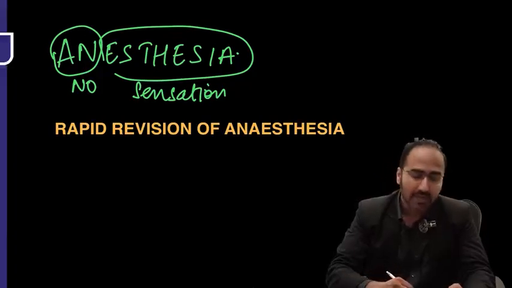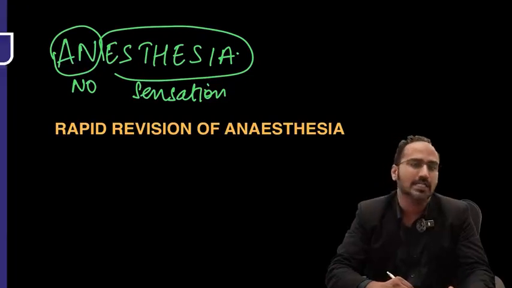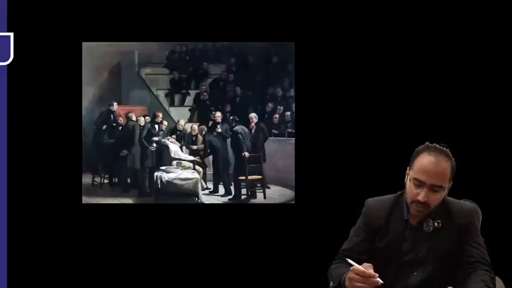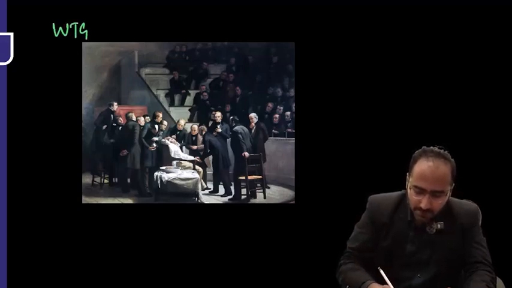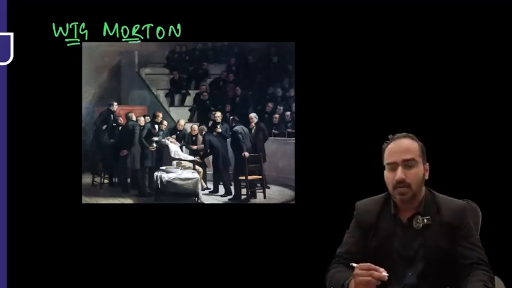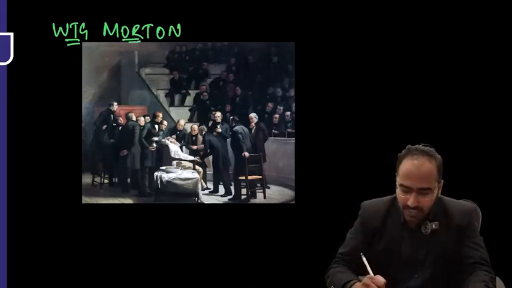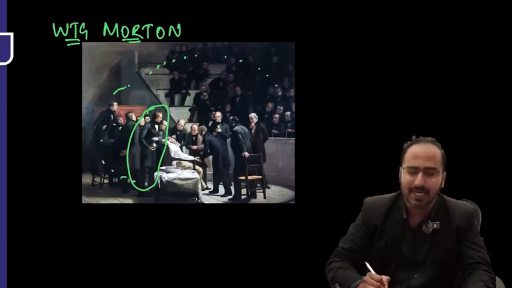Now guys, going back to the history of anesthesia, who was regarded as the father of modern anesthesia? W.T.G. Morton was regarded as the father of modern anesthesia. Why is he regarded as the father of modern anesthesia? Because Morton gave the public demonstration. You can see Morton holding this ether can.